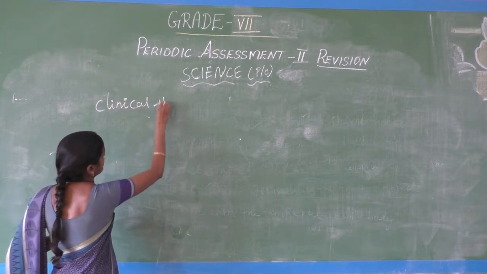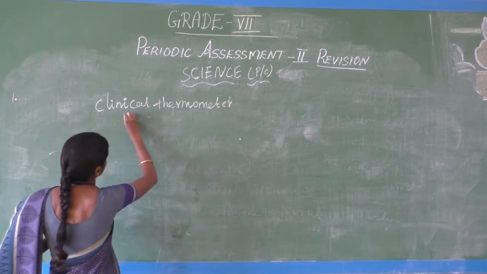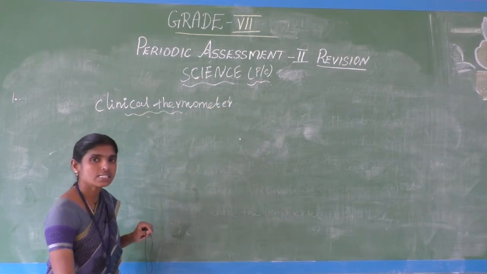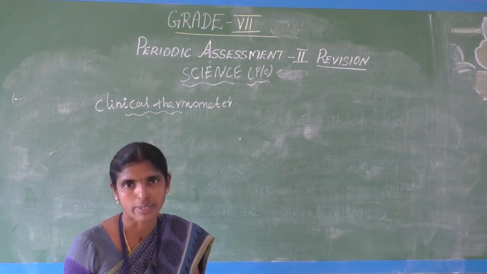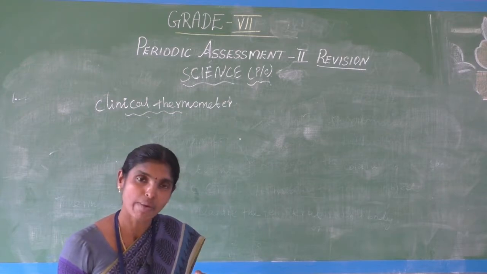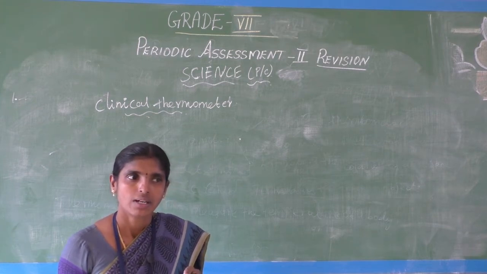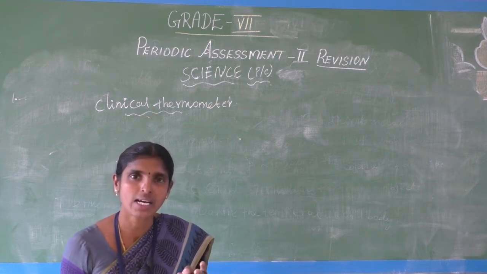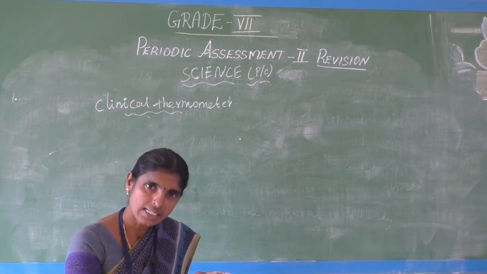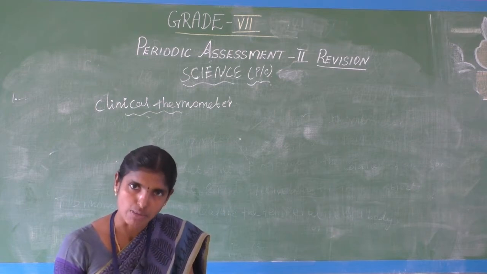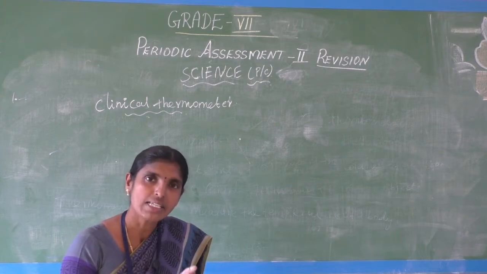In your NCERT book, write the similarities between the clinical thermometer and laboratory thermometer, and draw both. What do similarities mean? ஒற்றுமைகள். Similarity means the same property. What are the properties of the clinical thermometer? What are the properties of the laboratory thermometer? The same properties are called the similarities, not different properties.